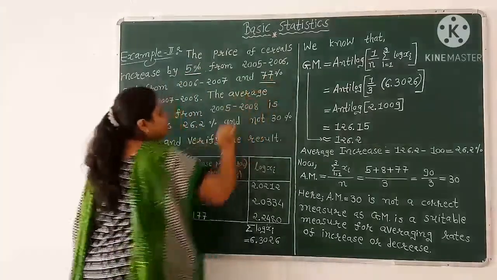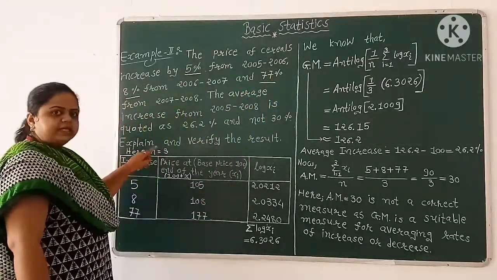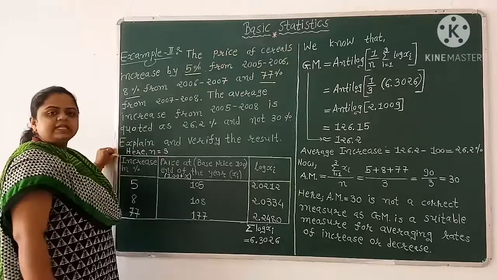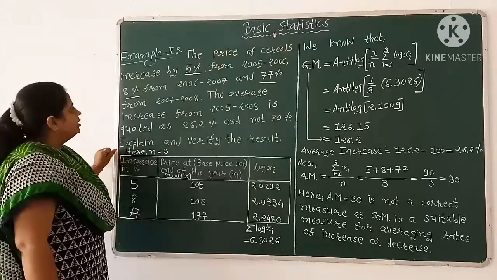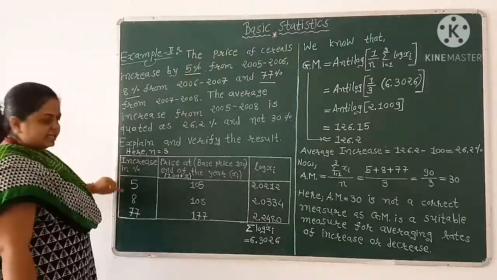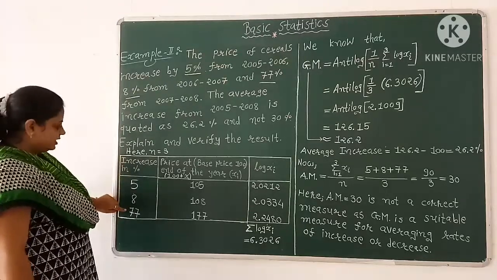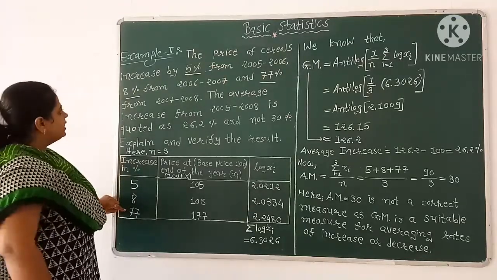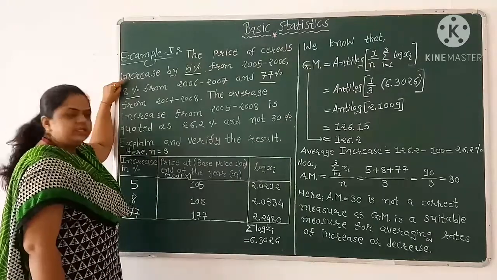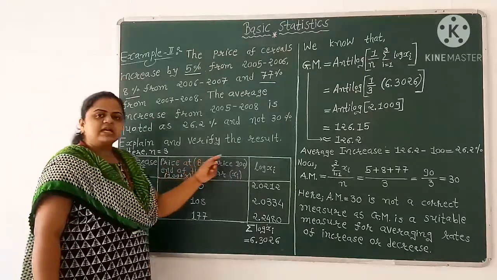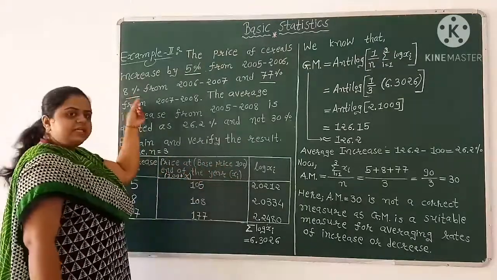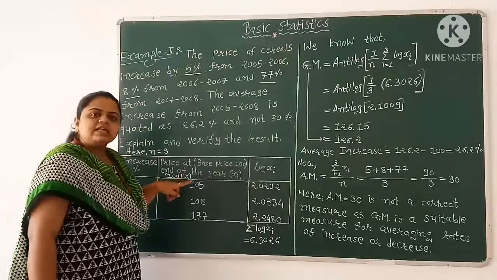Here we have given a total of 3 data, given as increase in percentage. First data is 5, second data is 8 and third one is 77. Here we have given increase, so our base price is 100 and we have 100 plus x.